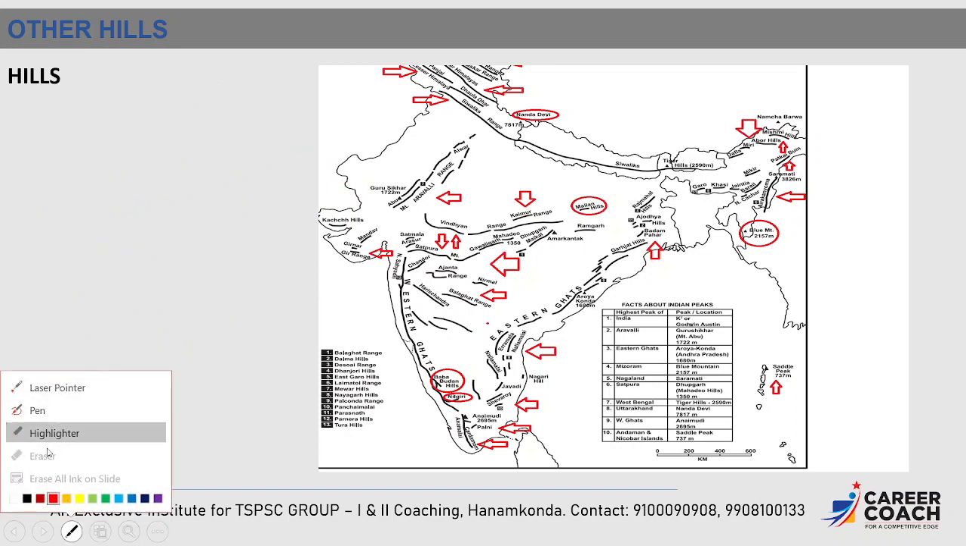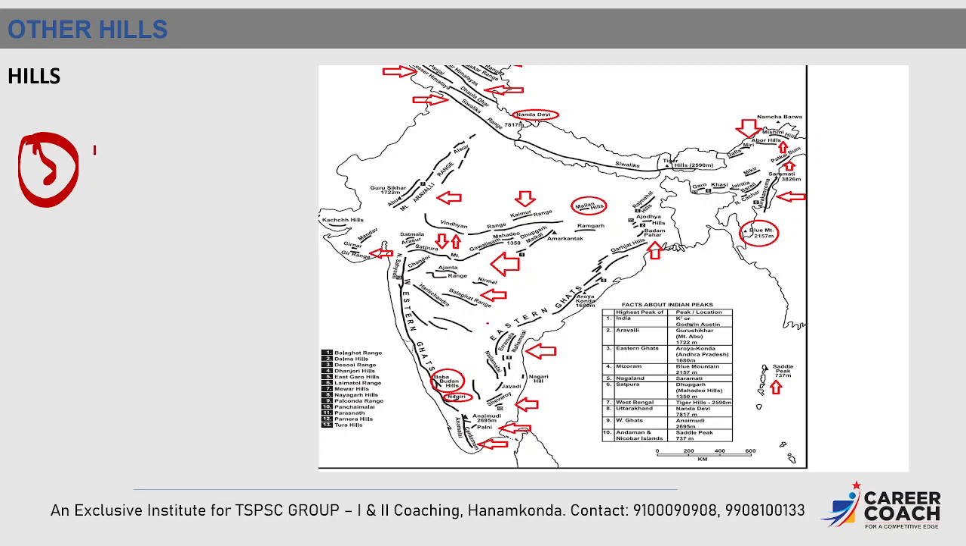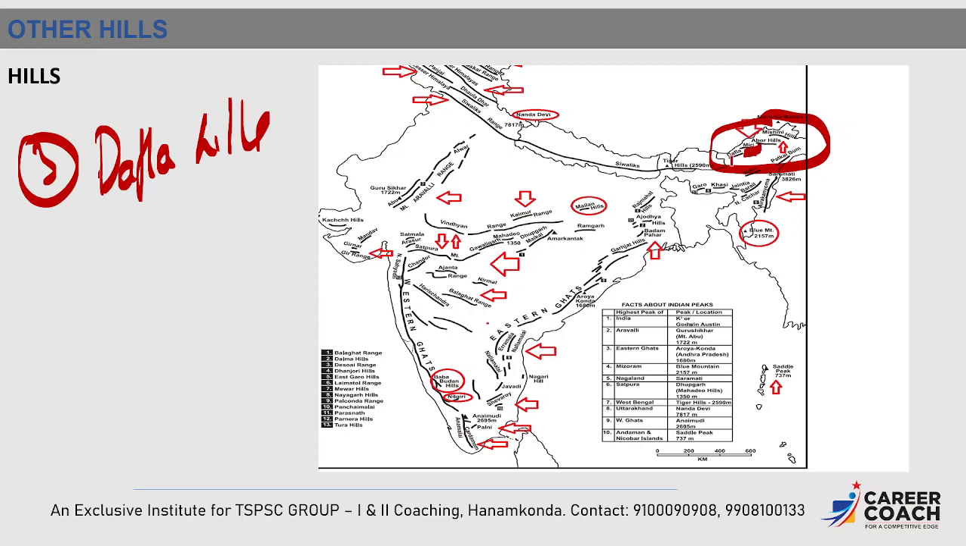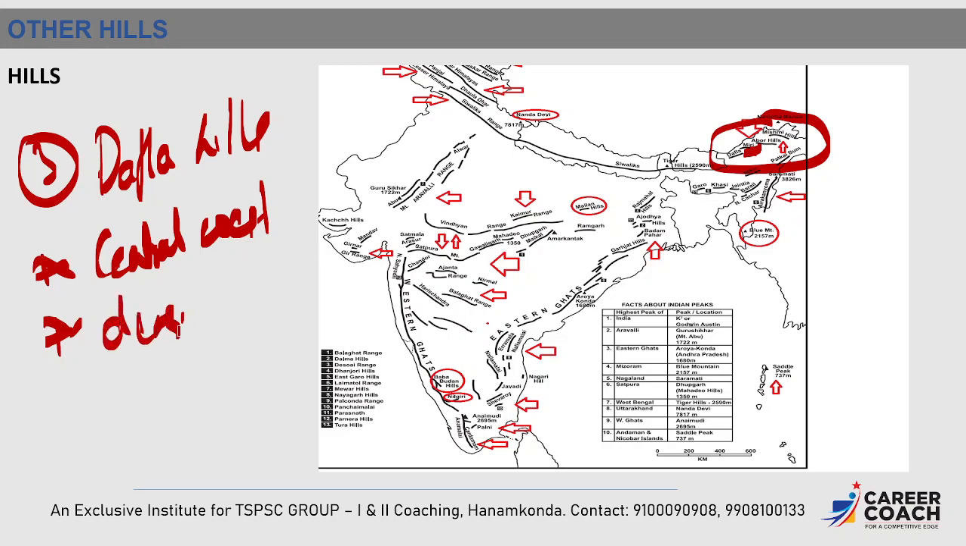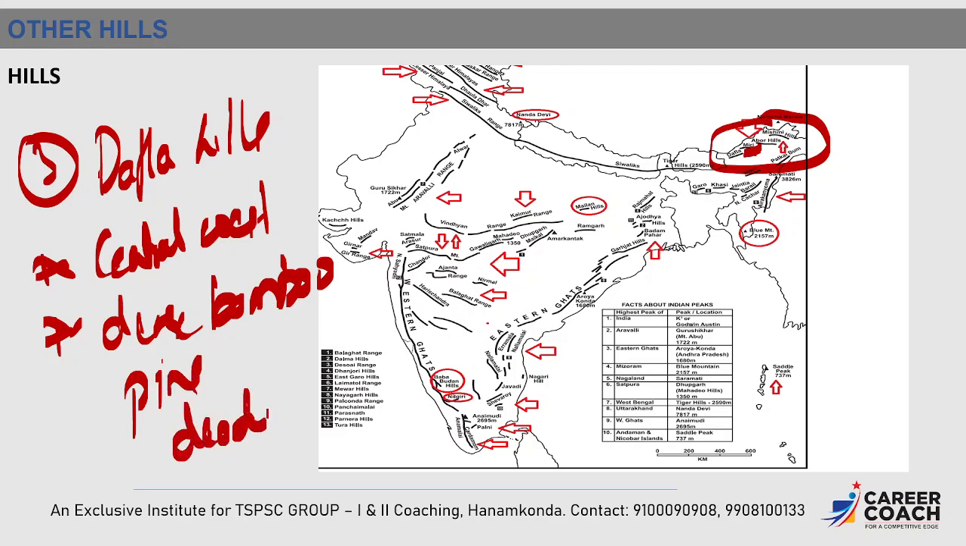Next, the third one will be Dafla Hills. You can see that in Arunachal Pradesh, in the central side, towards the central west, we can find the Dafla Hills. That is the central west of Arunachal Pradesh. And here all types of forest can be found. Very important are dense bamboo, pine and deodar trees in the Dafla Hills.